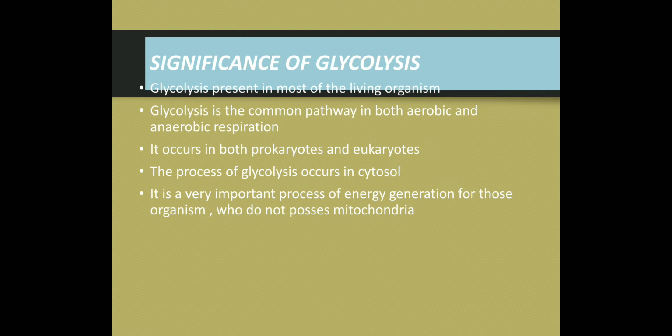Then the next question comes to mind: what is the purpose of glycolysis and what is the significance of glycolysis? Glycolysis is present in most living organisms. It is the most common pathway in both aerobic and anaerobic respiration. It occurs in both prokaryotes and eukaryotes. The process of glycolysis occurs in the cytosol, that is, the cytoplasm. It is a very important process of energy generation for those organisms which do not possess mitochondria.